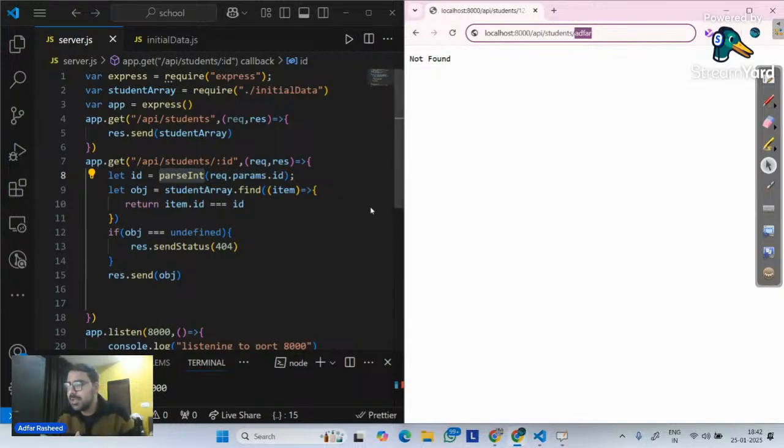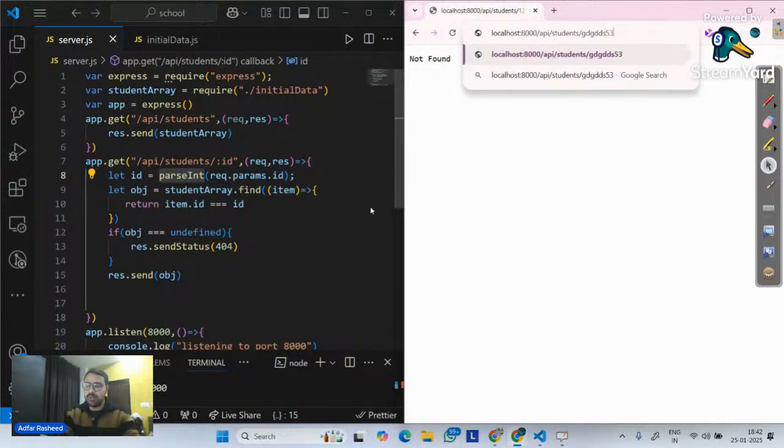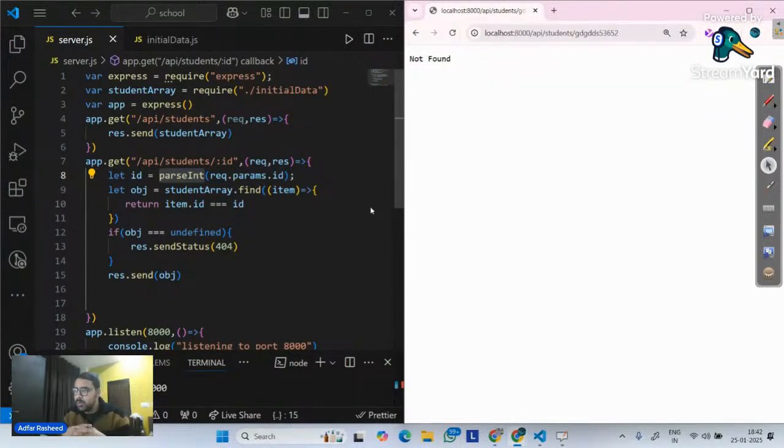It should simply say bad request. The request that you are trying to make, it's bad, because I am expecting you to type a number only. But what if I ended up writing a string? Or what if I ended up writing an alphanumeric combination? In this case, what should happen over here? It has to tell, in that case, bad request. Because in this case, it should not say not found, because I am following the pattern of passing a string over there. So it should not happen.